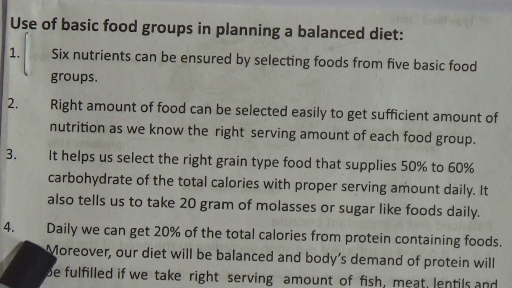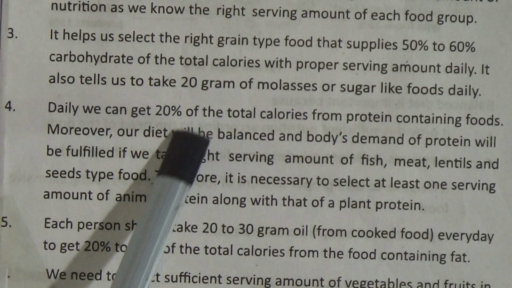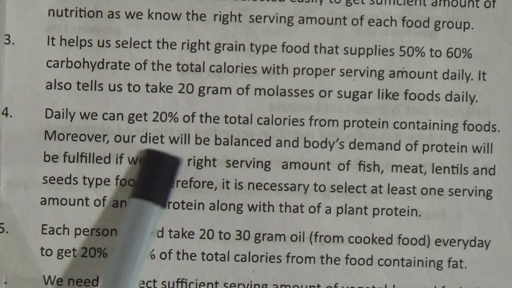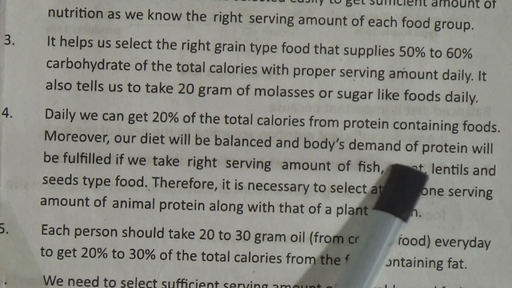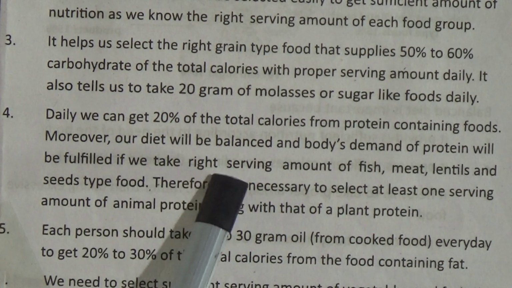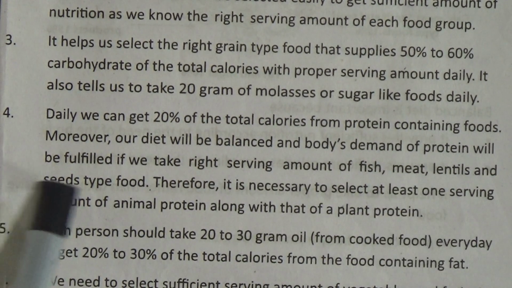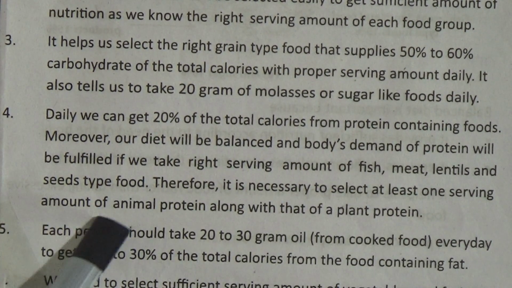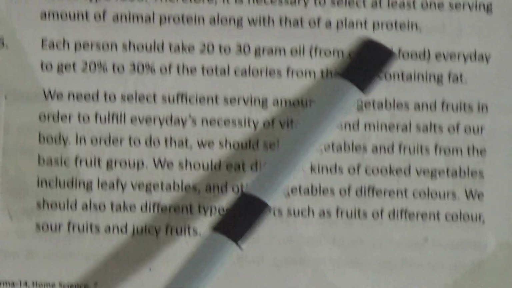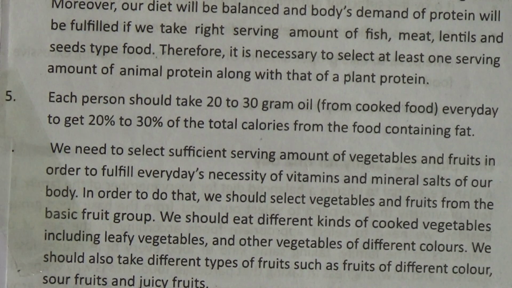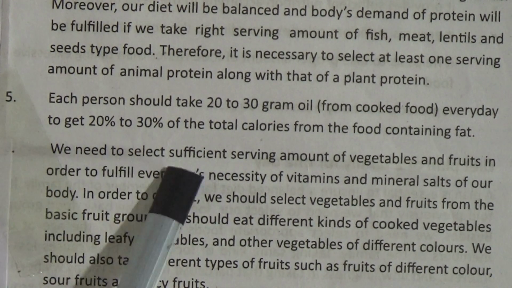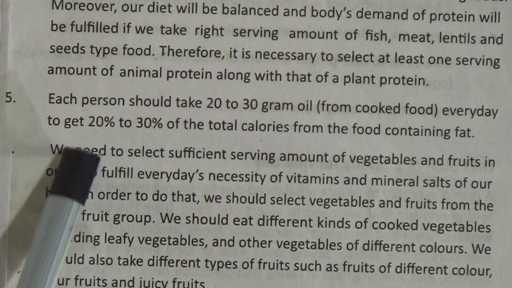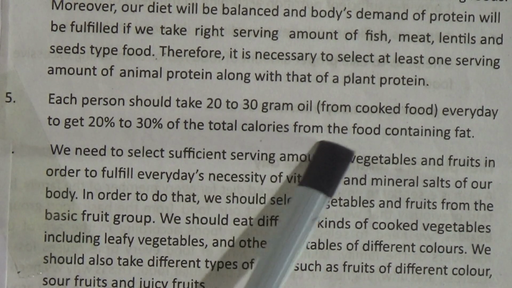Now number 4. Daily we can get 20% of the total calories from protein-containing foods. Moreover, our diet will be balanced and the body's demand of protein will be fulfilled if we take the right serving amount of fish, meat, lentils and seed type food. Therefore, it is necessary to select at least one serving amount of animal protein along with that of plant protein. Now number 5. Each person should take 20 to 30 gram cooked oil every day to get 20% to 30% of the total calories from